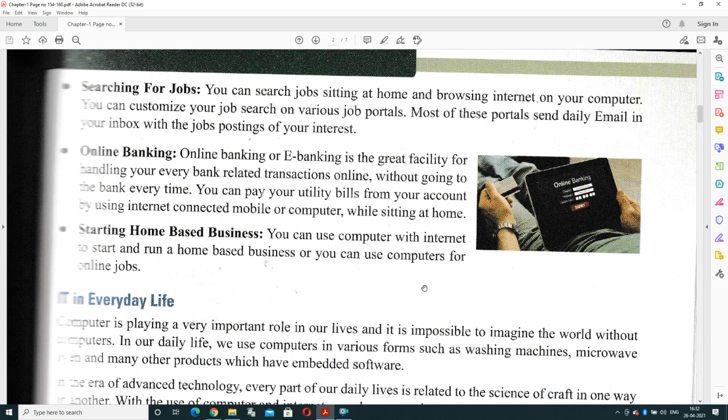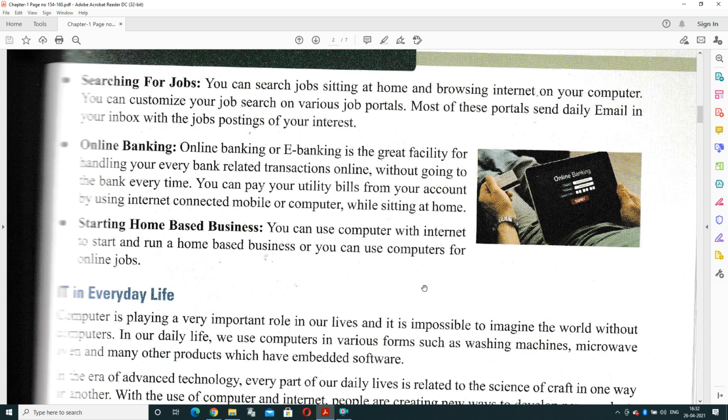Searching for jobs. You can even search for jobs by sitting at home. By looking on the internet you can search for your job, because job portals are there. You can directly put up your biodata, fill in your qualifications and you can find the mails related to your job career. It means a particular account is created on a particular website and they are providing information when jobs are opening for new companies.